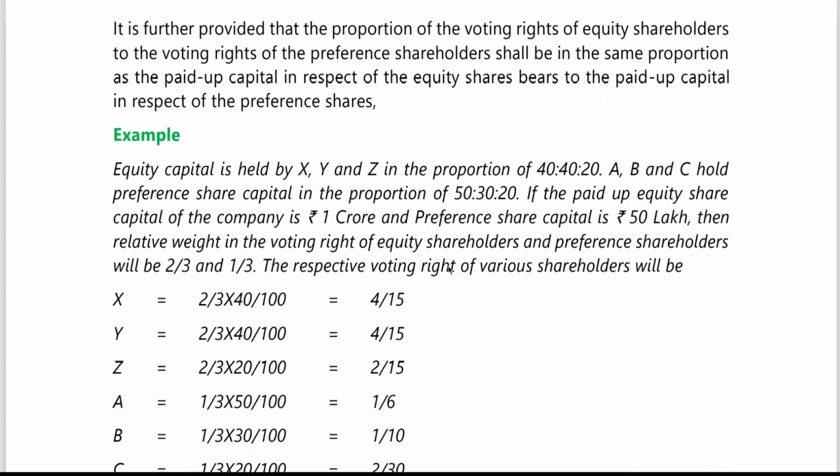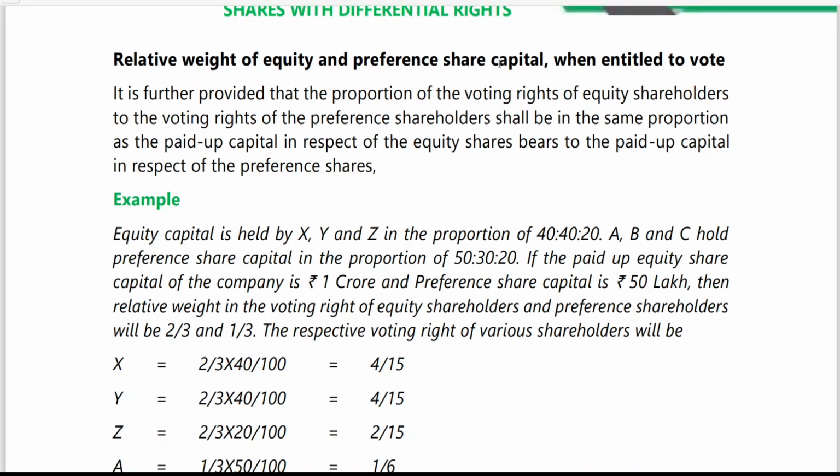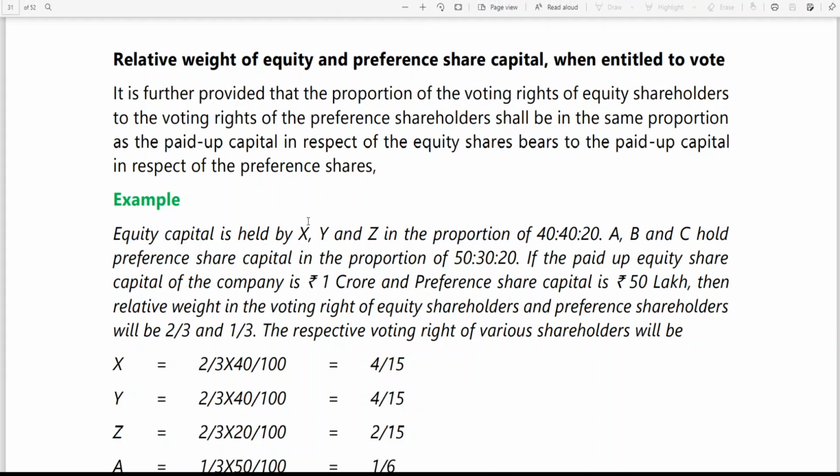See, the relative weight of equity and preference share capital when they are entitled to vote. It is further provided that the proportion of the voting rights of equity shareholders to the voting rights of preference shareholders shall be in the same proportion as the paid up capital in respect of equity shares bears to the paid up capital in respect of preference shares.